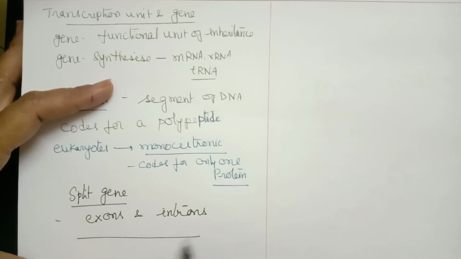Suppose this is a gene. It alternately has an exon and then an intron, and again an exon and an intron.